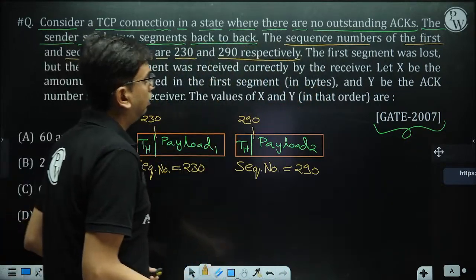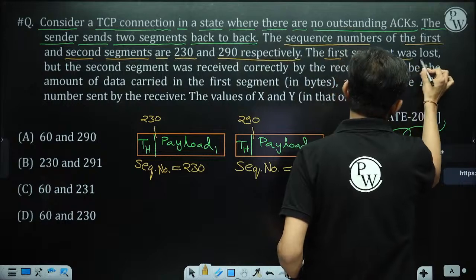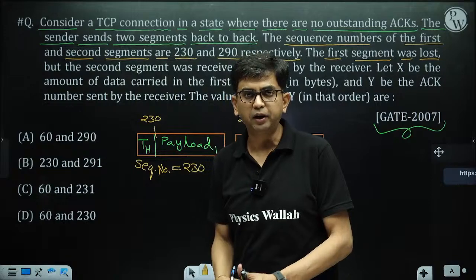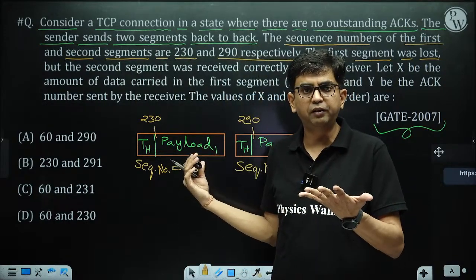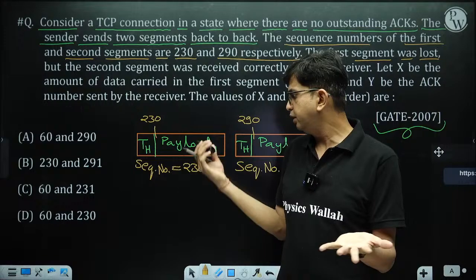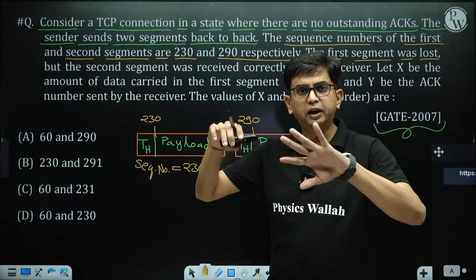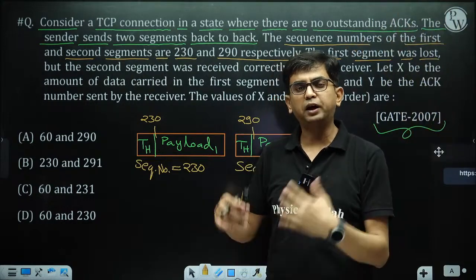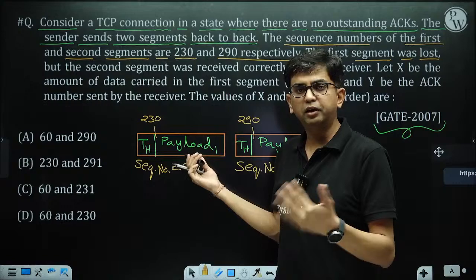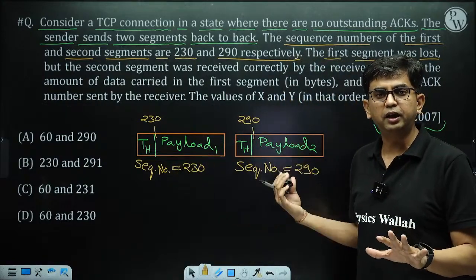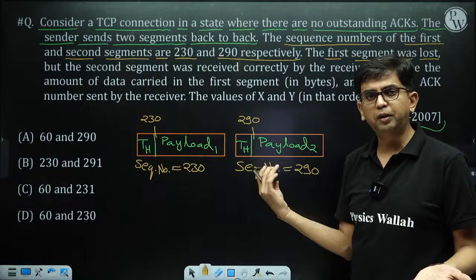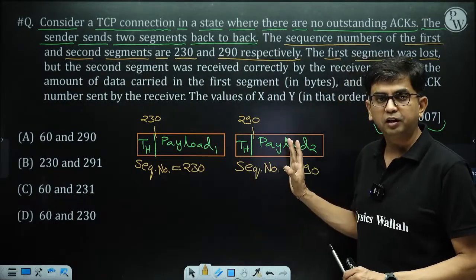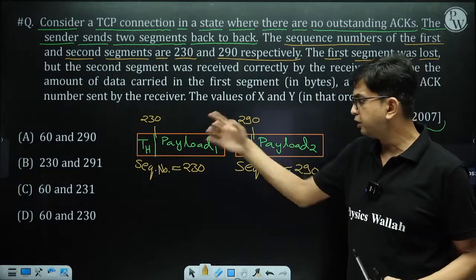Then the first segment was lost. Why? The sender transmitted two segments, this and this. Unfortunately, this segment is forwarded by the network layer along one particular path, and that path has a bad condition, due to which this packet got lost. Assume this segment is lost, but the other segment is forwarded from some other path, so it might reach. As per the question, this segment does not reach the receiver end, but this segment reaches the receiving end. This is lost, this reaches.